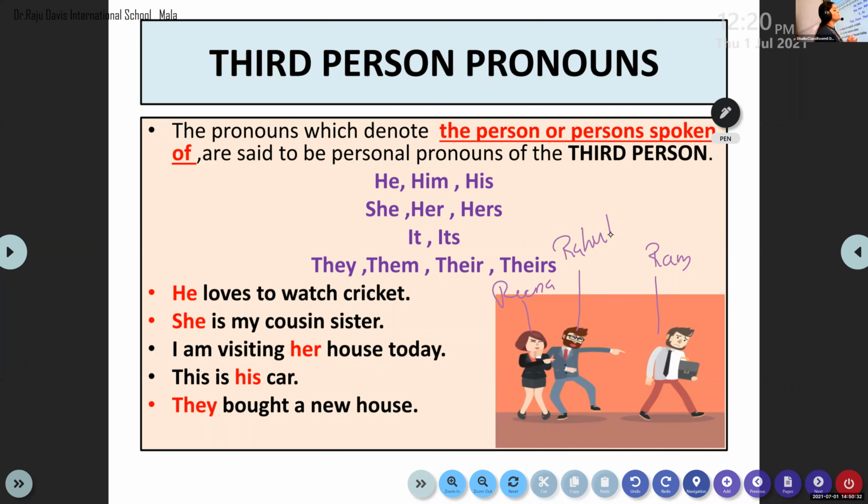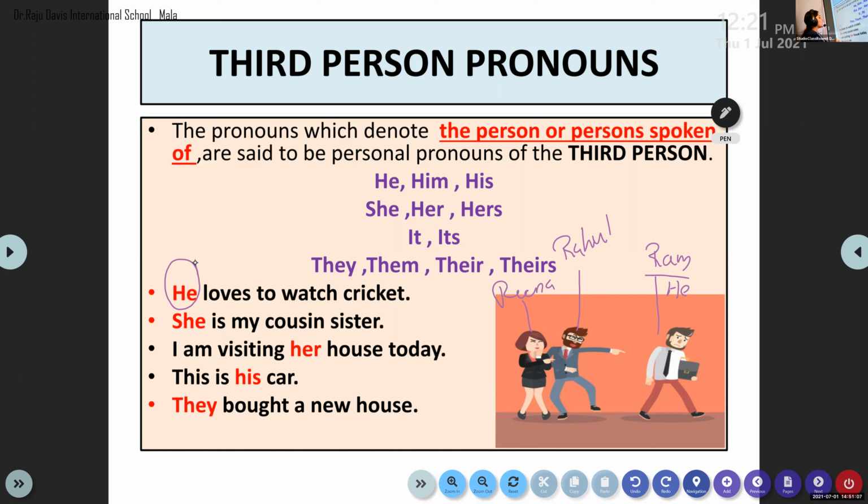Am I clear? Yes, ma'am. So what happens? He loves to watch cricket. Reena says he loves to watch cricket. Who loves to watch cricket? Reena is speaking to Rahul about Ram. Ram loves to watch cricket. So here Ram is "he." He loves to watch cricket. So "he" is used to show a third person. First person is talking to second person about a third person.